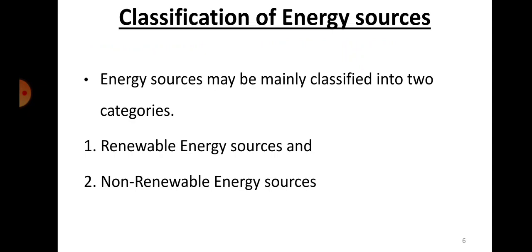Okay, so please do not get confused with these words. There are two different names for that. Renewable energy sources are non-conventional energy sources. Non-renewable energy sources are conventional energy sources. Okay, just remember that they're opposite. Non-conventional is renewable, non-renewable is conventional. Don't get confused. They're opposite words, right? Conventional is non-renewable, and renewable is non-conventional.